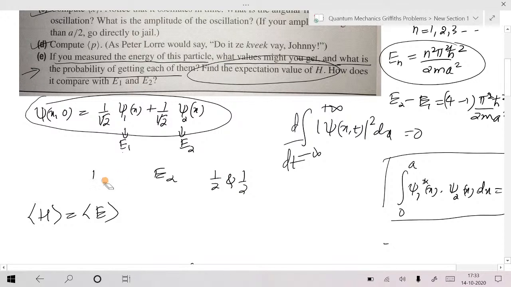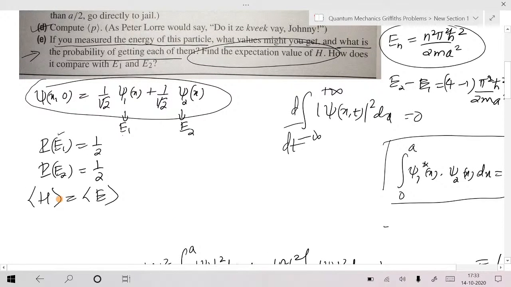Am I right? Suppose probability of getting E1, that's equal to mod of C1 square, that's equal to 1 by 2. Probability of getting E2, that's equal to mod C2 square, that's also 1 by 2. 50-50 probability. You will get either E1 or E2. When you add, you should get 1, obviously.